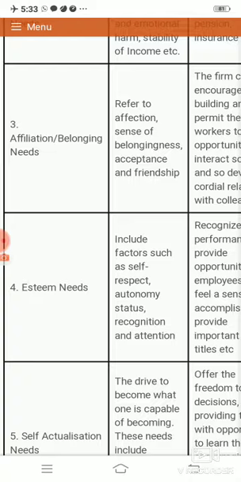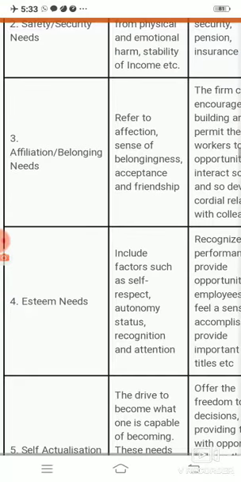And the last need, according to Abraham Maslow, which is self-actualization need, will be fulfilled from the organization's side when all the goals of the organization and the employee are achieved. So children, this is all about Abraham Maslow's need hierarchy theory. You have to remember only certain points here.